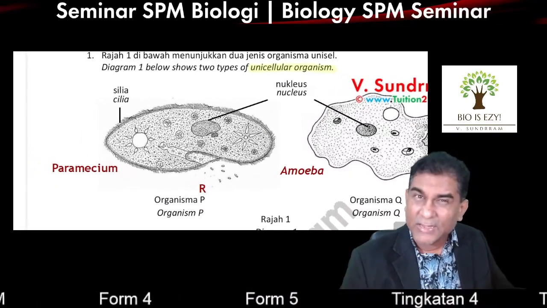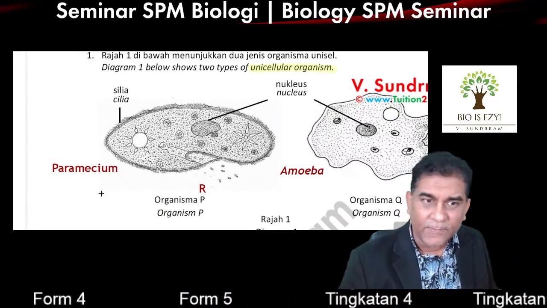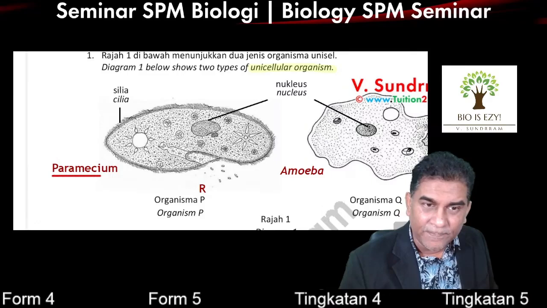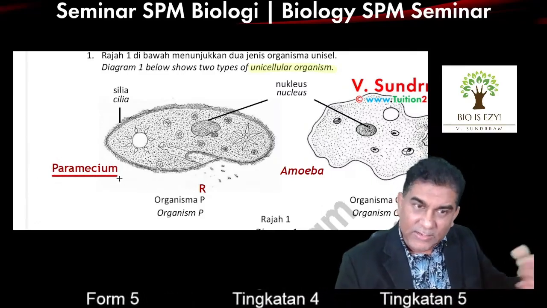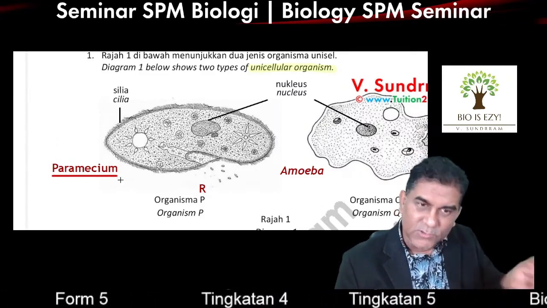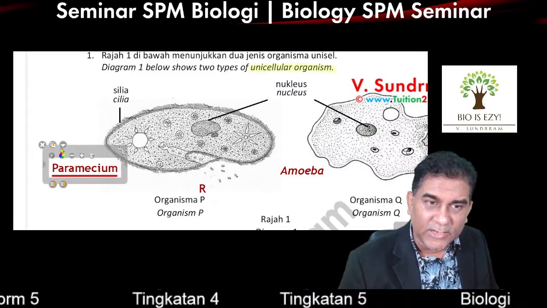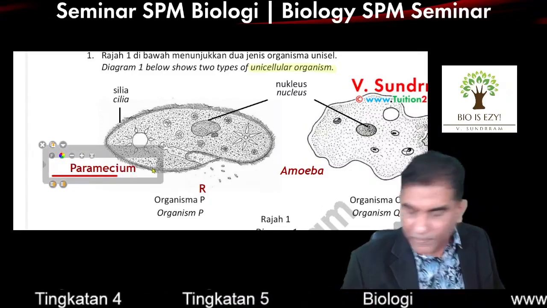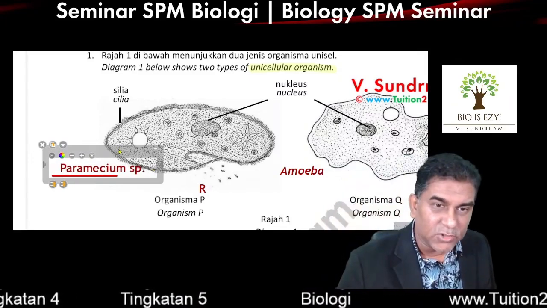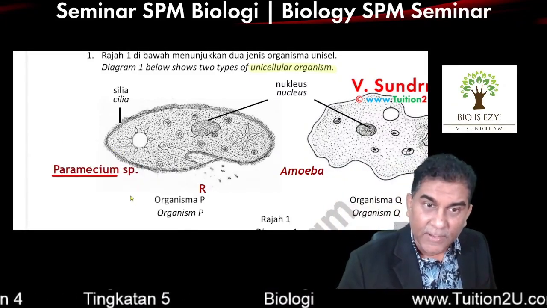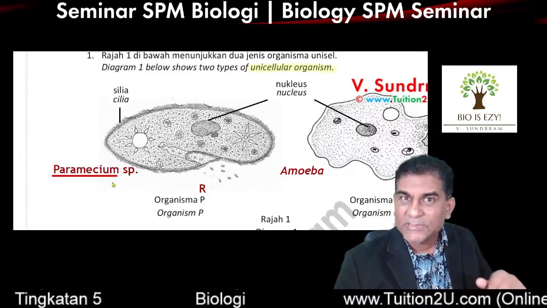If you are in Form 5 by now, you should know the rule. If you are writing any scientific name, you need to underline the name. Not only do you write Paramecium with a capital P, you need to underline the name. If you are writing an exam, make sure you underline the name Paramecium. Some students ask me, do I need to write sp. dot? Okay, Paramecium, if you want, you can also write sp. dot. Sp. is short form for species. But sp. dot, no need to underline. Only the name Paramecium you need to underline.